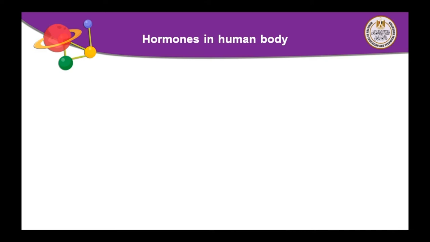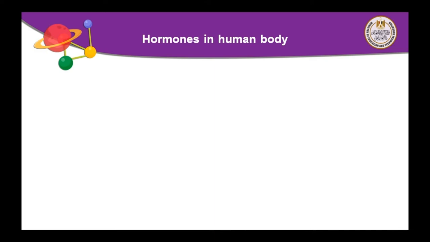In first semester we talk about 3 chemical substances which are different from each other. We talk about enzyme and catalyst and hormones. What is the difference between the three concepts?